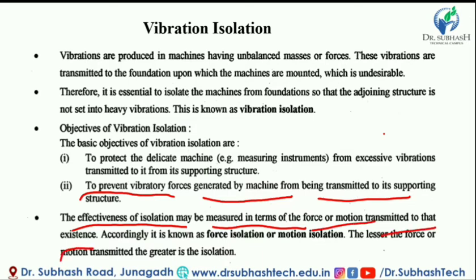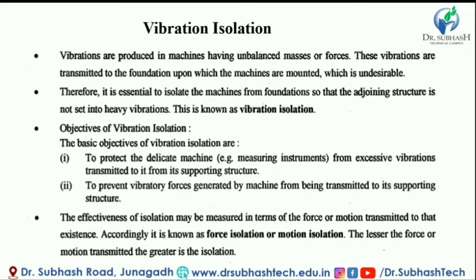The effectiveness of isolation may be measured in terms of force or motion transmitted to the foundation. So the effectiveness of isolation can be measured by how much motion and force is reduced in transmission from machine to foundation. Accordingly, it is known as force isolation or motion isolation. So there are two types of isolation, force isolation and motion isolation.